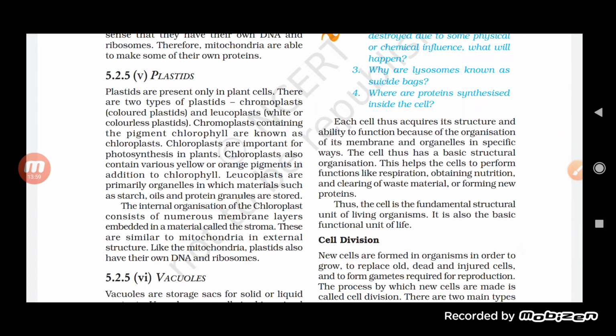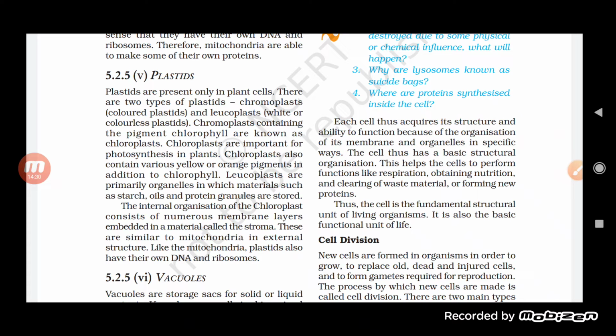Now let us move and see the plastids. Plastids are the organelle which is present in the plant cell. It is not present in the animal cell. This is the difference which we can include between the plant and the animal cell: plant cells have plastids, but animal cells do not have plastids. Okay, so plastids. Now there are different types of plastids.